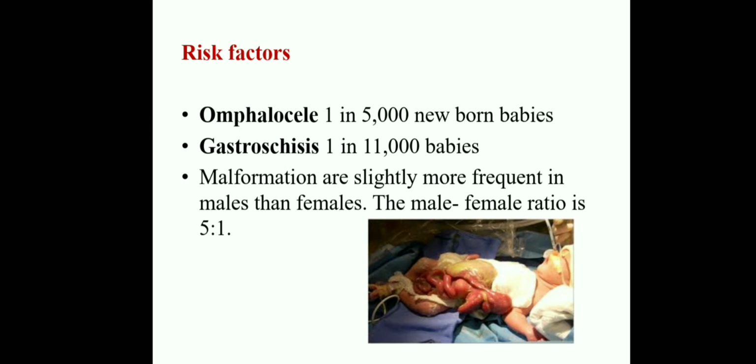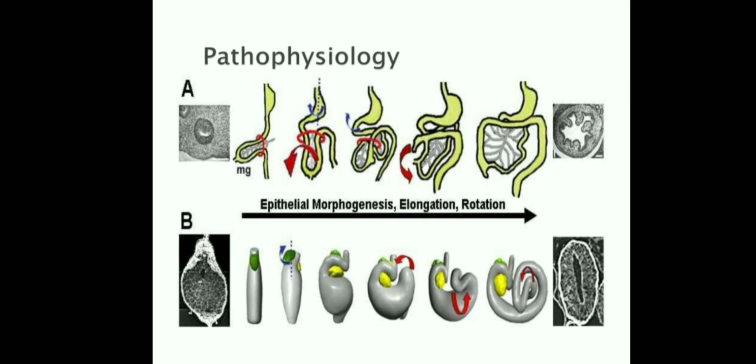Okay, regarding incidence, the incidence rate of omphalocele is 1 in 5,000 newborn babies. In gastroschisis it is 1 in 11,000 babies. The malformations are slightly more frequent in males than females. The male to female ratio is 5:1. Mostly these congenital defects affect the male child. You remember it. Okay, these are the risk factors and incidence of omphalocele and gastroschisis. And coming to the pathophysiology, look at this image. This is the MRI report.